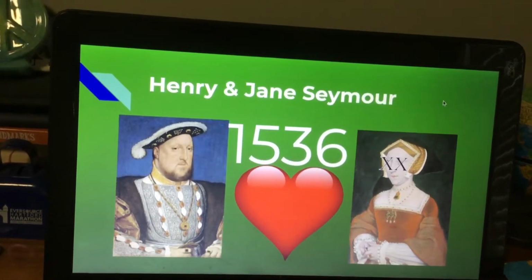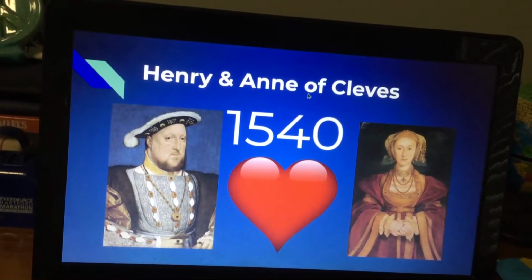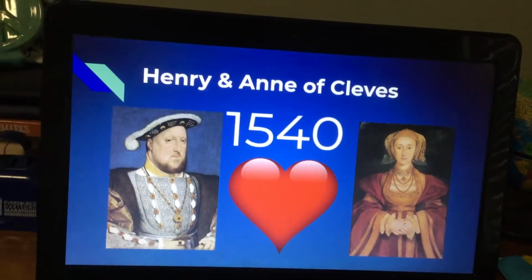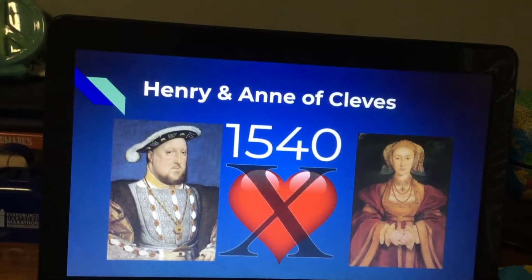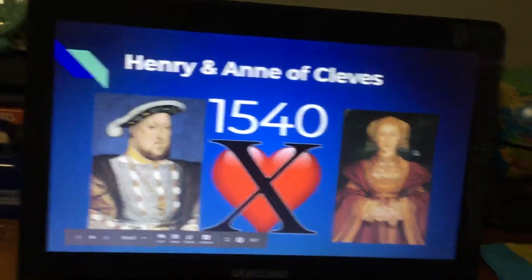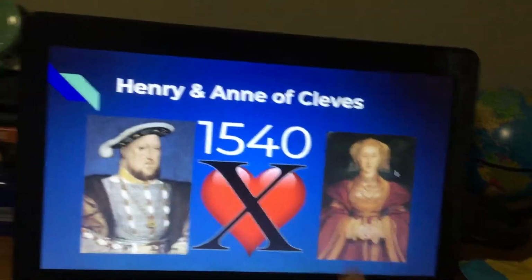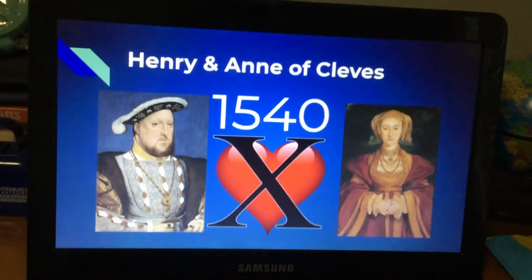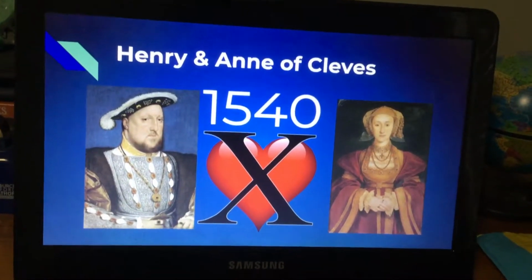So he had to marry again. He waited 3 more years till he married his 4th wife, Anne of Cleves, who he didn't really like that much. It was more of a friendship than an actual marriage relationship. He couldn't consummate the marriage, so he divorced her and made her the sister of the king, like a sister, like a friend-ish. So that's why they were kind of more friends. They didn't have any kids together, and they married in January of 1540 and divorced in July of 1540.